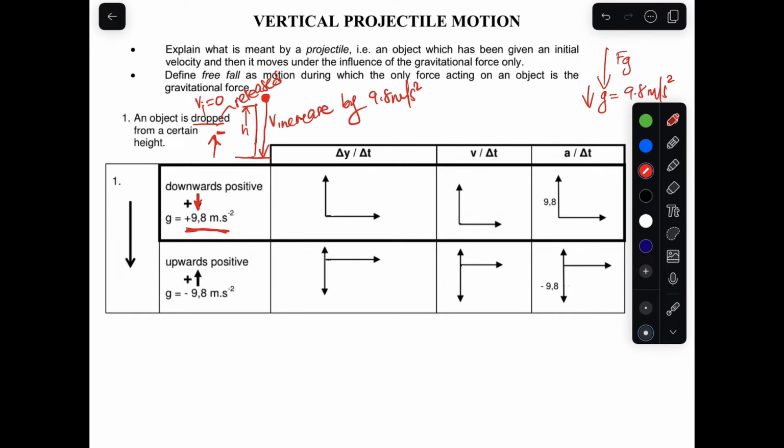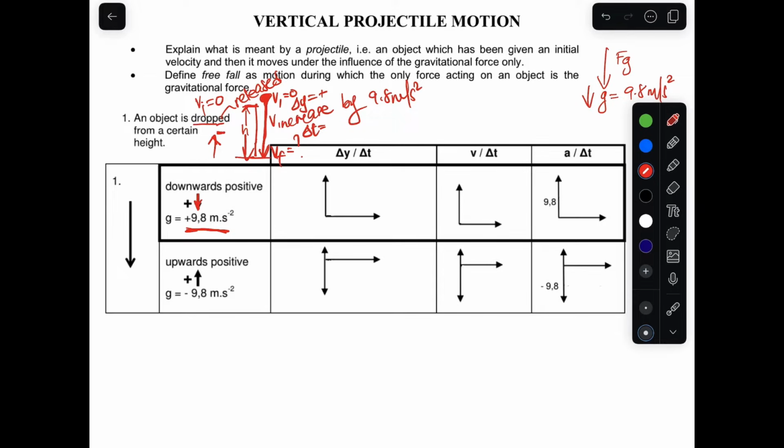Now the object has an initial velocity that is 0, and it has a final velocity before it hits the ground, which we do not know. It also took time while it was in the air before it hits the ground. We do not know the time, but you will be able to calculate that time. And of course the height, which is the displacement that it traveled from the top of the building to the bottom, is the change in y, and it's going to be positive because the object is displaced in a positive direction.